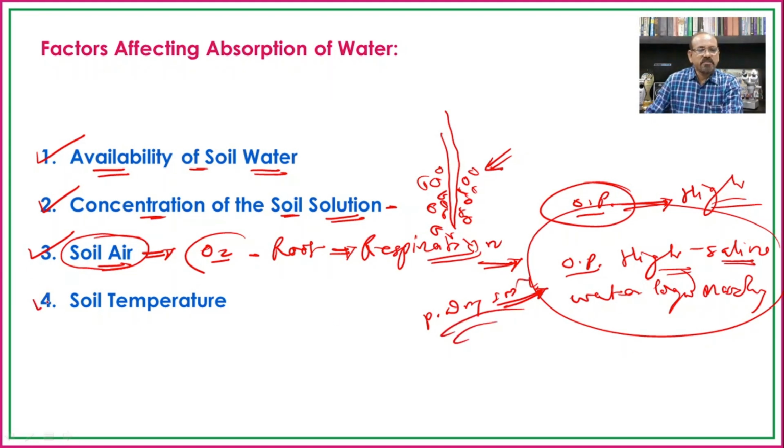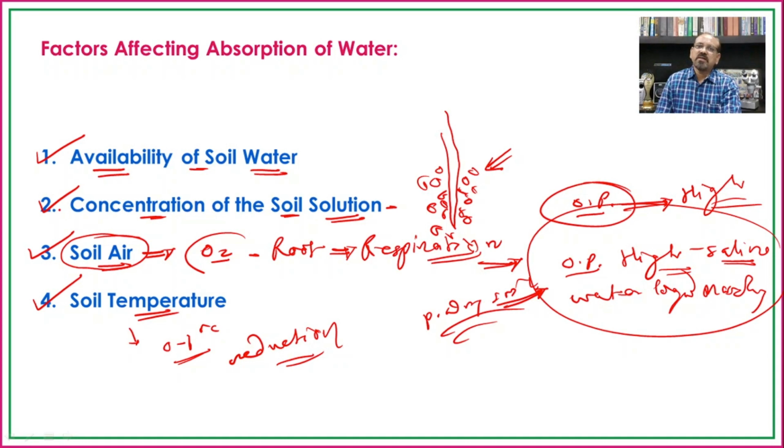Then the last factor is temperature, that is, the soil temperature, which also adversely affects the absorption of water. If it is 0 to 1 degree Celsius, then there is a reduction in the rate of absorption of water.